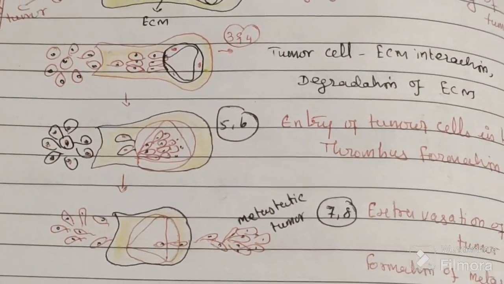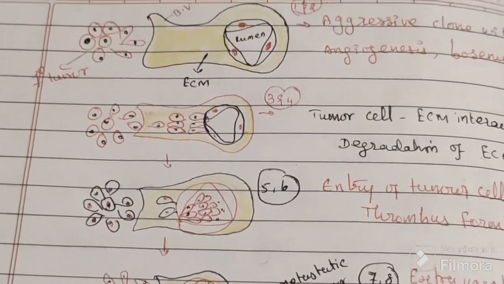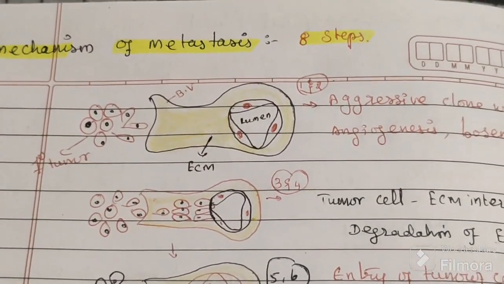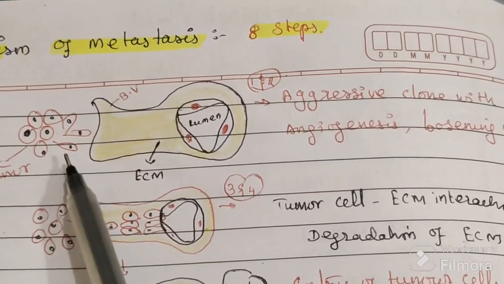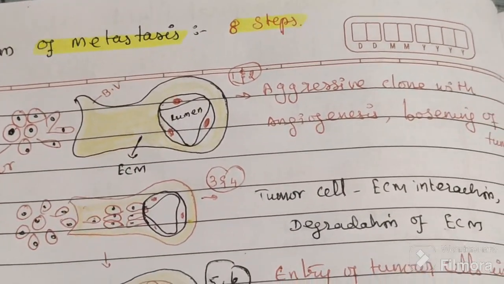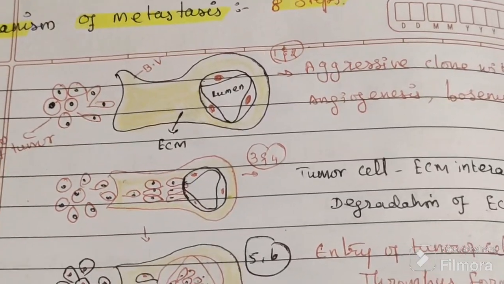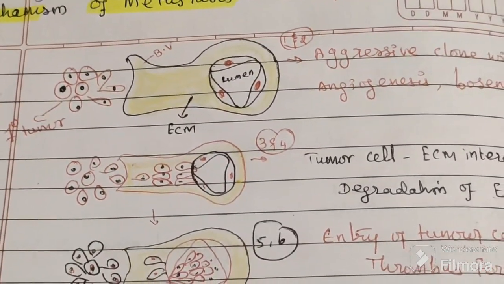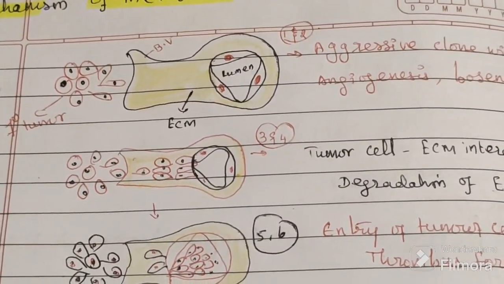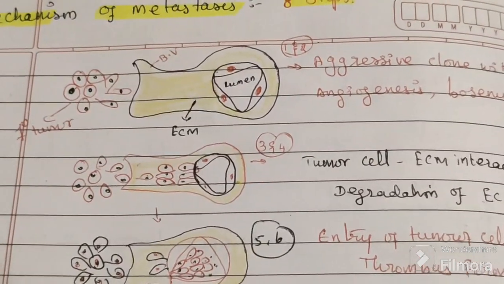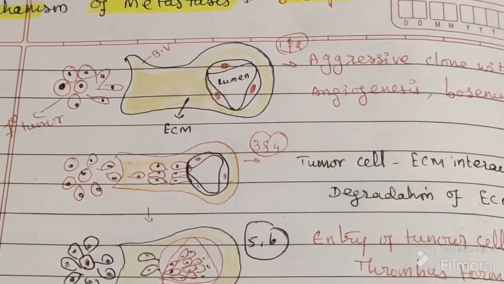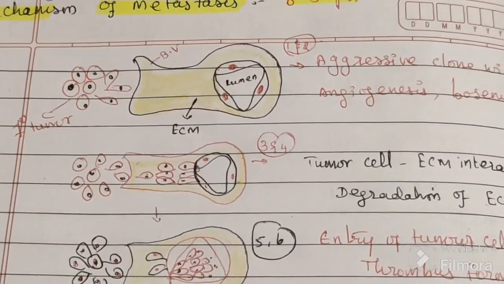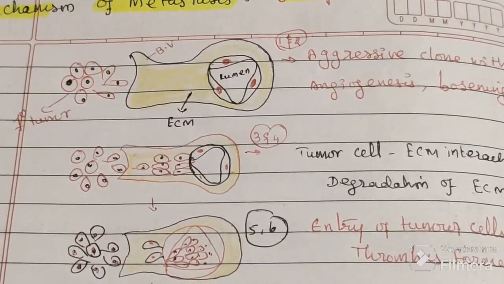So these are the 8 steps. First, a few tumor cells become aggressive. Step number 2, they lose from each other, for which there is loss of E-cadherin. Number 3, they interact with the extracellular matrix.